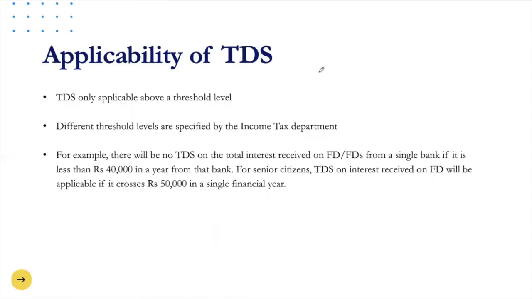Applicability of TDS: TDS is only applicable above a threshold limit. As we discussed in the previous slide, if income is below the threshold limit, TDS is not applicable. Different threshold limits are specified by the income tax department. For lottery it's different, for income from bank deposits it's different, for senior citizens it's different. For professional fees and contractor fees, different rates and different thresholds have been defined. Taking the example we discussed, there is no TDS on interest if income on FD is less than 40,000. For senior citizens, it's 50,000.